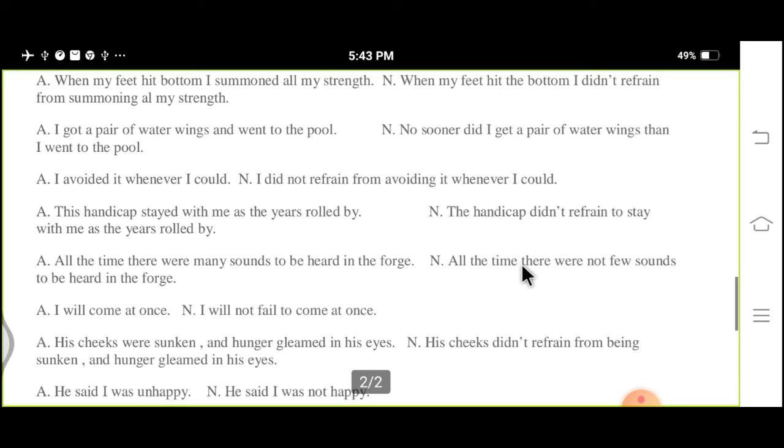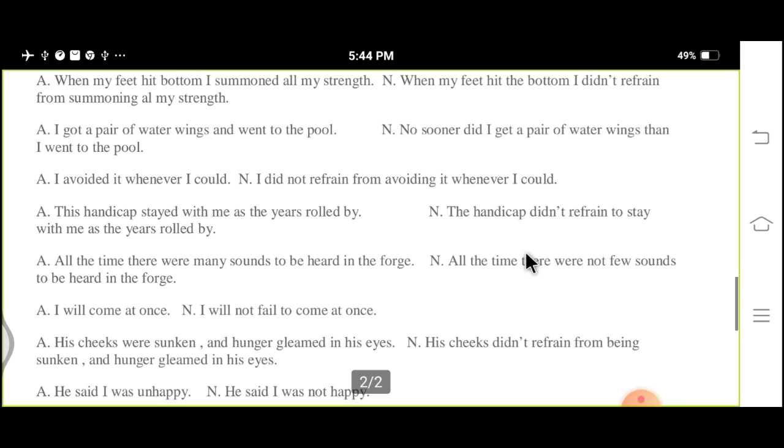All the time there were not few sounds to be heard in the forge. How beautifully: not few sounds means many sounds. You can understand.